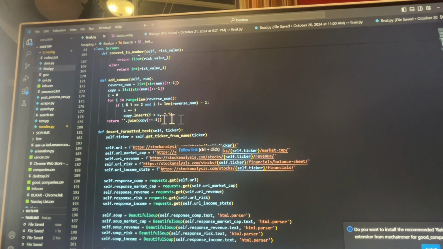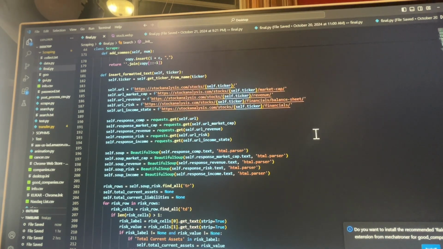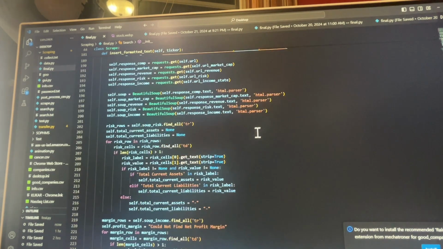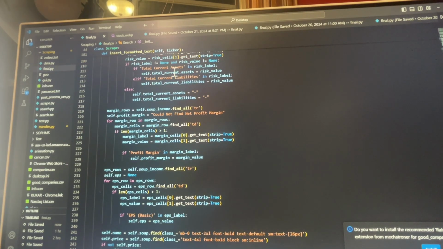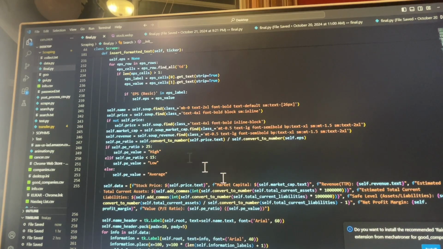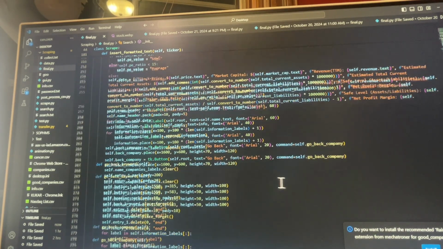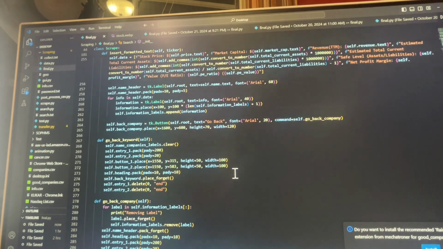And so I use stockanalysis.com for it, and I just go through all of it, and I used inspect on stock analysis to be able to figure out all the classes and stuff. And as you can see, I get the assets, liabilities, the profit margin, EPS, and I get all of this and I store it in a big list, which I'm then able to just print out to the screen. And that is my code.